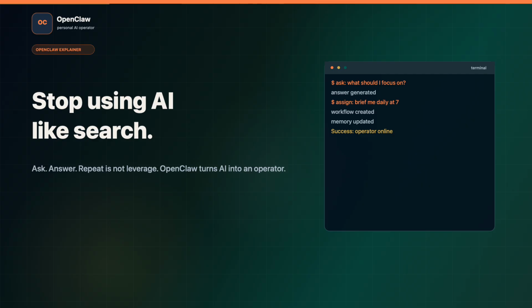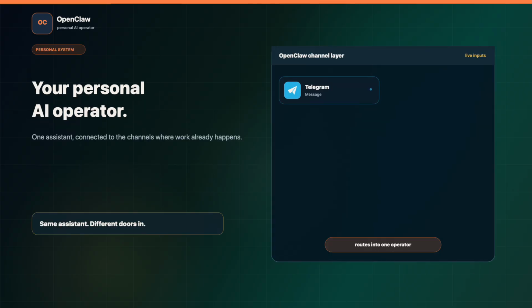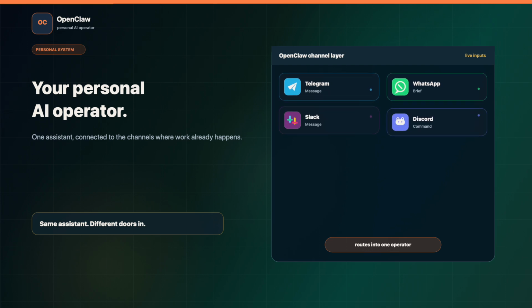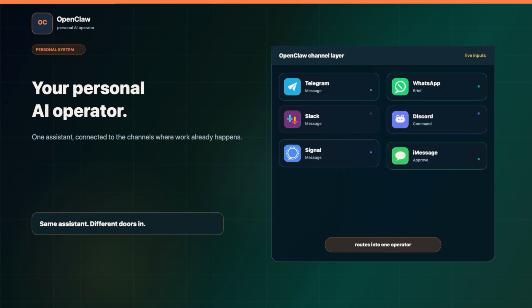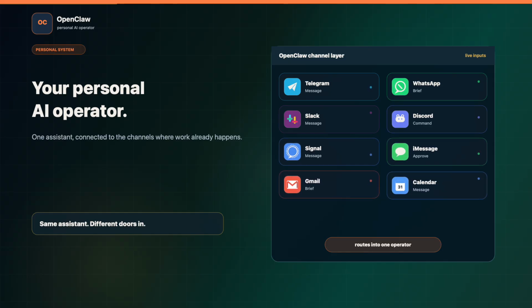ChatGPT answers. OpenClaw acts. Think of it as your personal AI operator. It runs close to you on your device or through a hosted path, and it connects to the apps where work already happens. Telegram, WhatsApp, Slack, Discord, Signal, iMessage, Gmail, Calendar. Instead of opening a new chat every time, you talk to the same assistant from your normal channels, and it carries context with it. That is the first unlock. AI stops being a tab you visit and starts becoming a system around you.